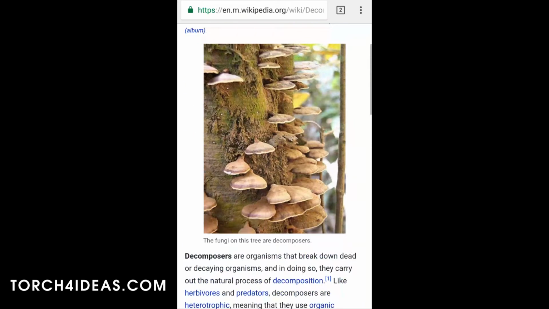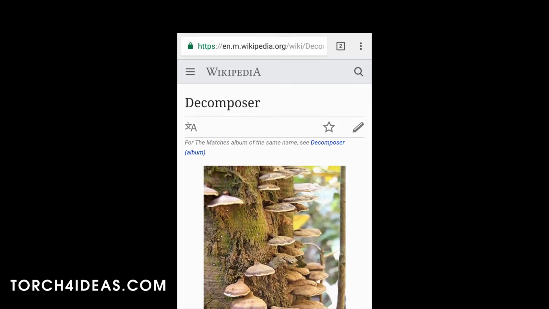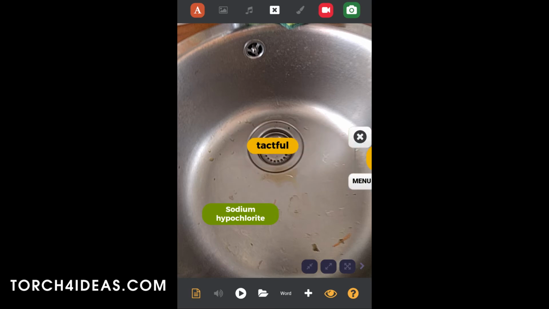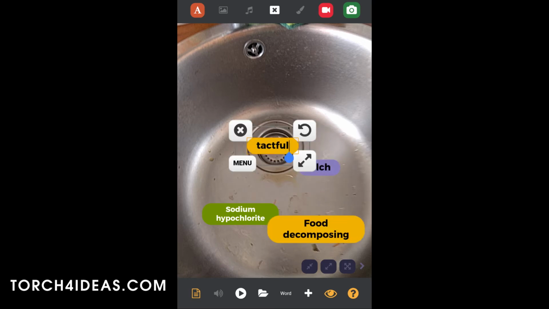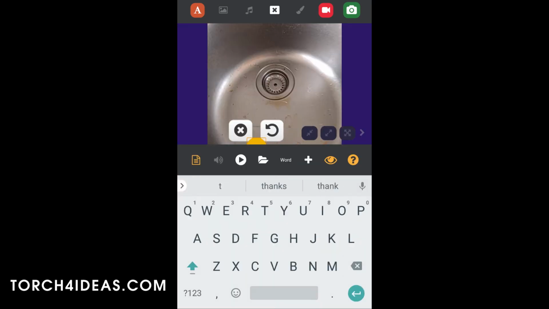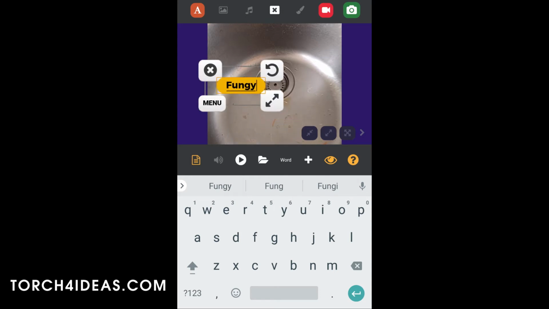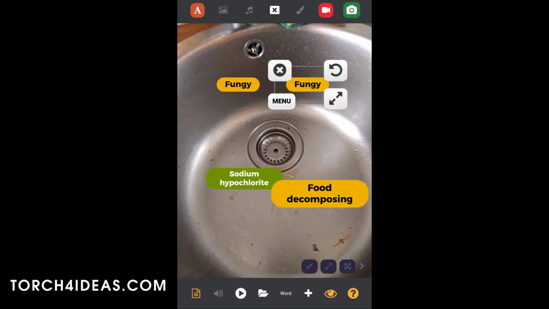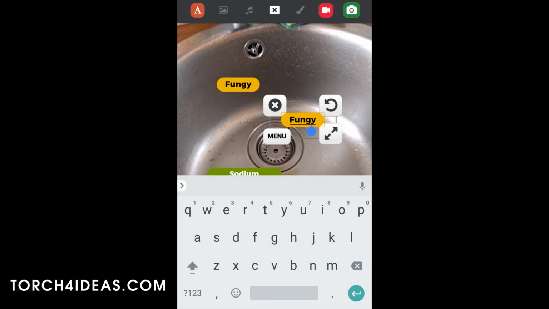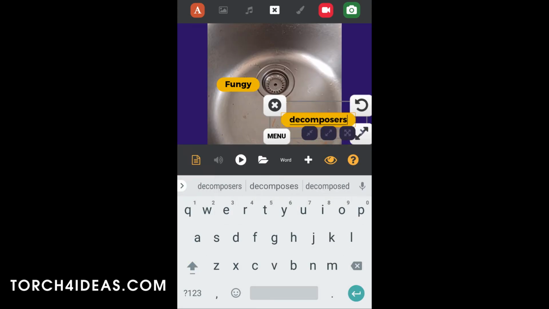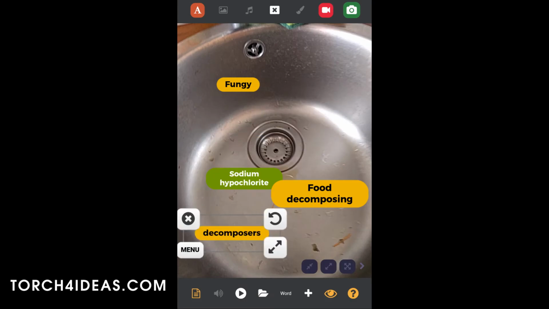Well, let's explore that. So we click back to go back to the Torch for Ideas app. And first we're gonna annotate this so that we don't forget it. Double click to edit any element and fungi. We're gonna take note of it. We are also gonna take note of decomposer, another concept that we want to preserve. Double click on an element to edit it, and decomposers is preserved.